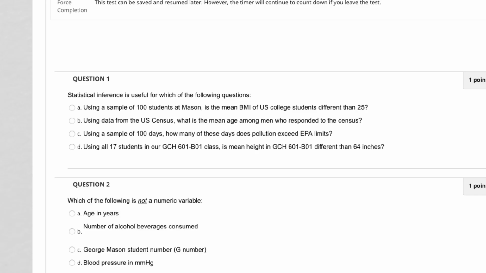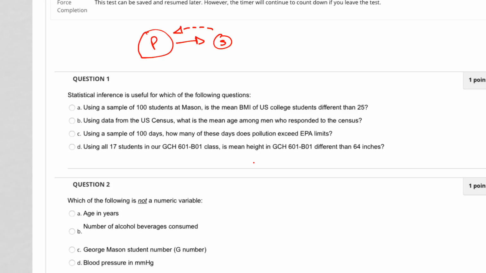All right, ladies and gentlemen, so I'm going to go through the midterm exam here real quick. Statistical inference is useful for which of the following questions? So what is statistical inference? It's when you take a sample from a population, and then you make inferences about the population based on what you see in the sample.